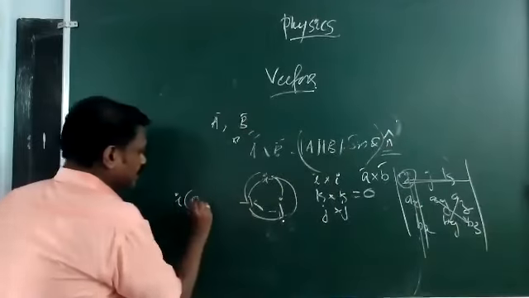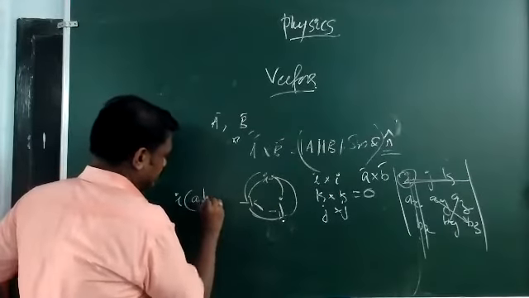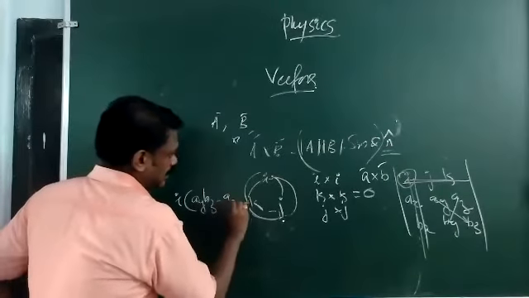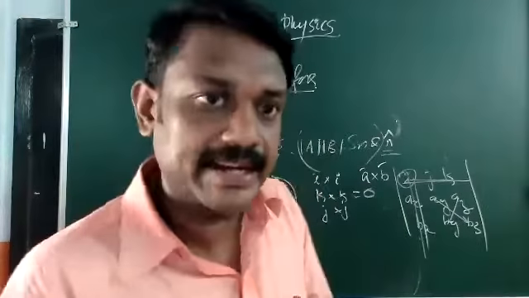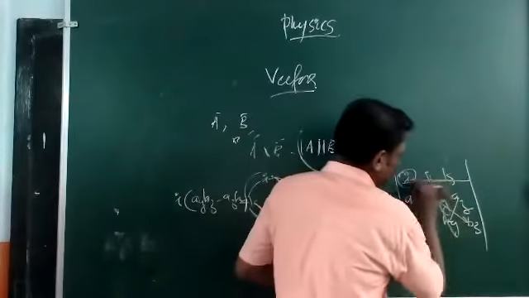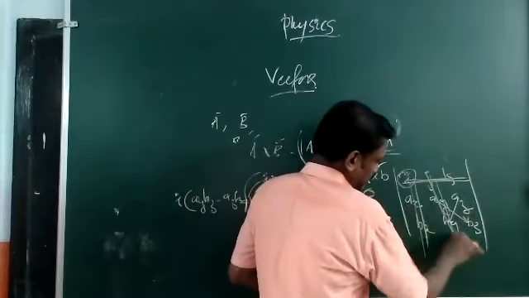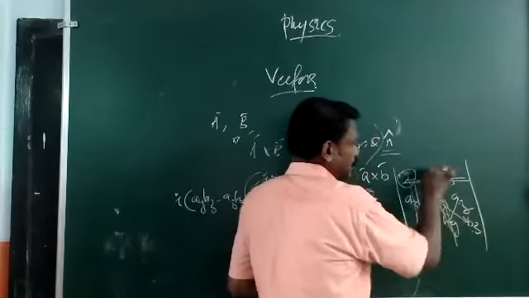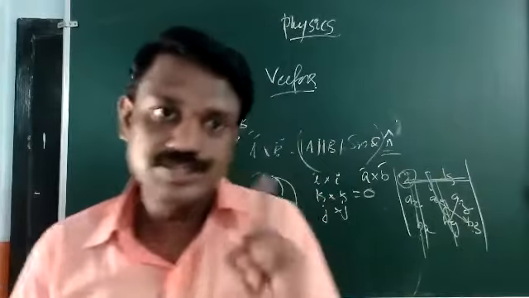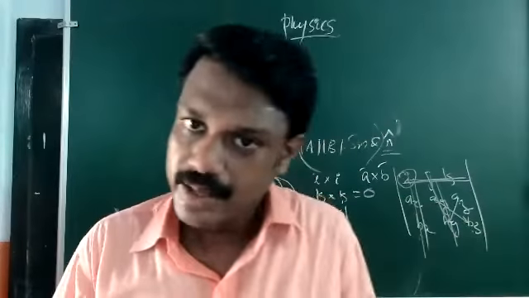So i multiplied by (ay bz minus az by). Then the next term automatically has a minus sign: ax bz minus az bx is multiplied by minus j. Then automatically the third term will be positive.